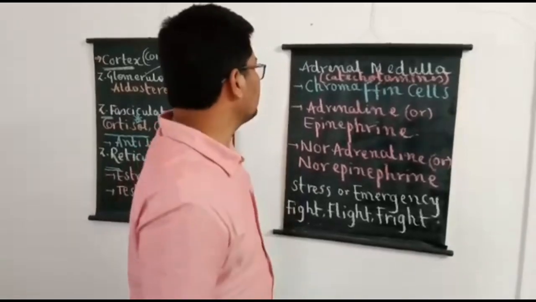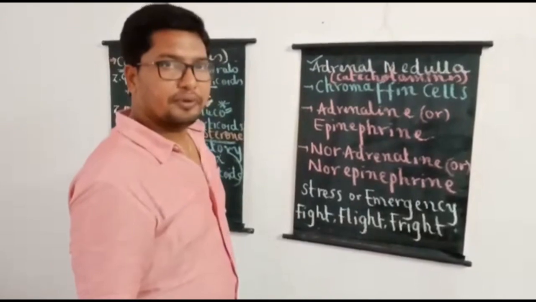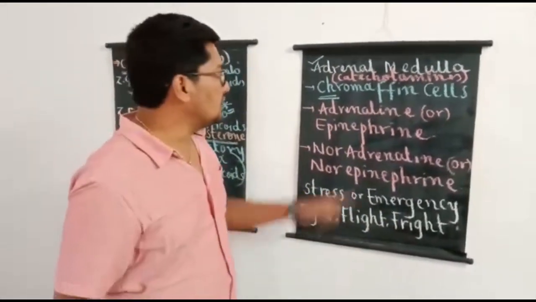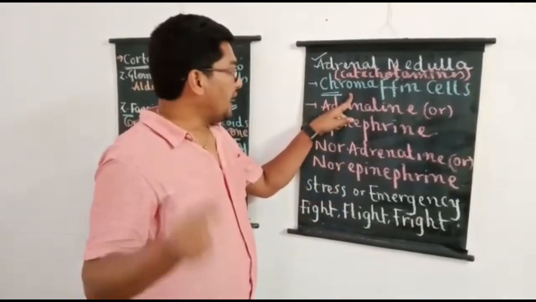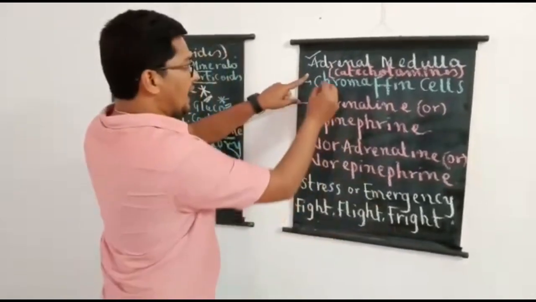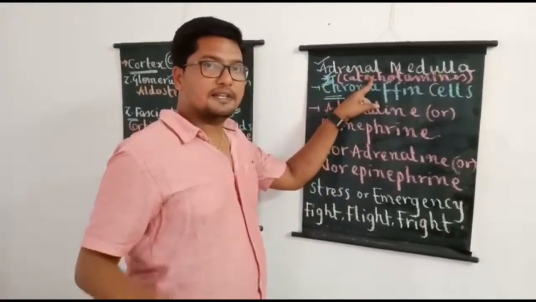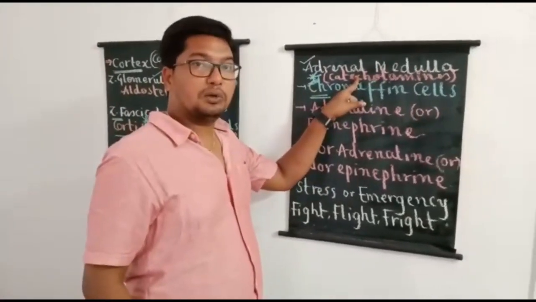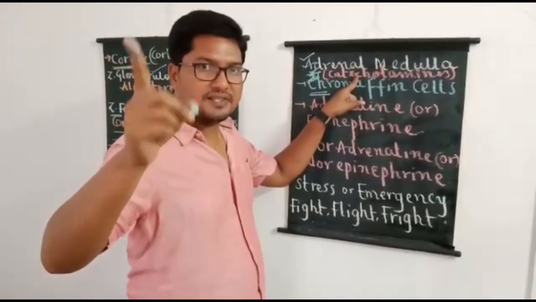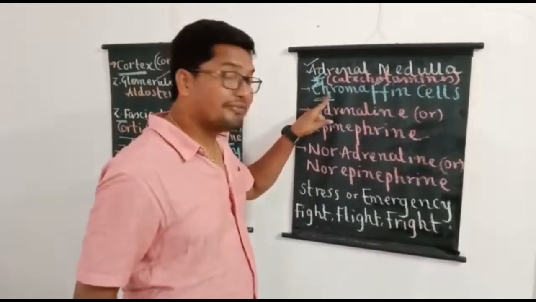Now let us look into the details of hormones of the adrenal medulla. If you remember, I already told you cells of the adrenal medulla are called chromaffin cells, and these cells produce different types of hormones, and all these hormones together are called catecholamines. Very important question: what are catecholamines? Hormones of the adrenal medulla are called catecholamines. Catecholamines are the products of a special type of cells called chromaffin cells.